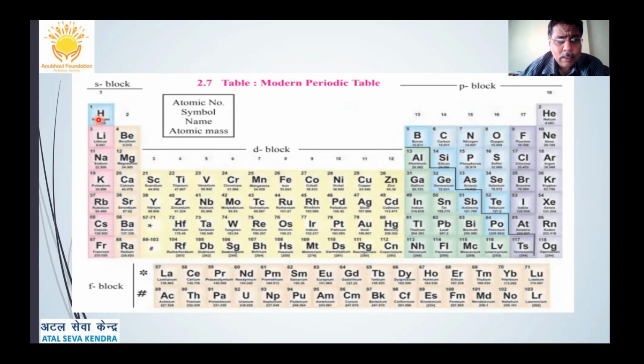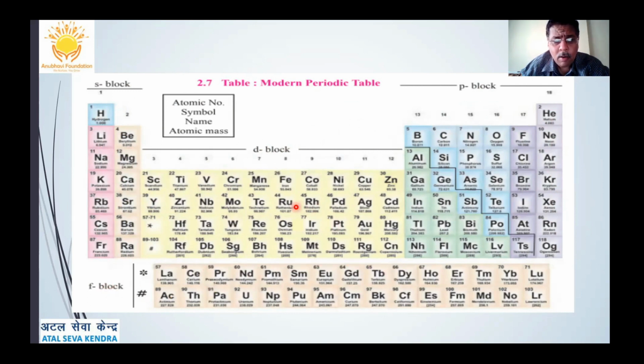S block is mainly two groups, that is group 1 and 2, which consist of alkali metals in group 1 and alkaline earth metals in group 2. The P block elements lie from group 13 to 18. Group 18 is also called the zero group elements or the noble gases, which are in the last group. The D block are transition elements, while the F block are inner transition elements.